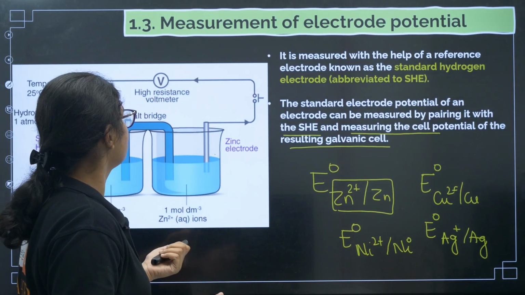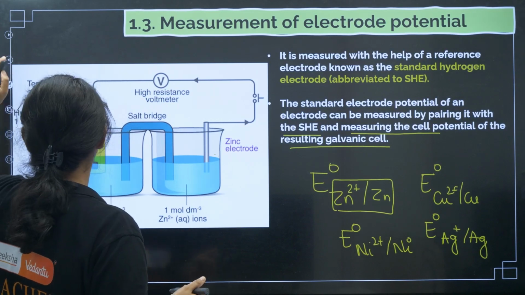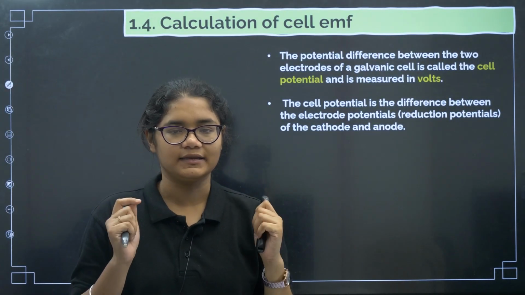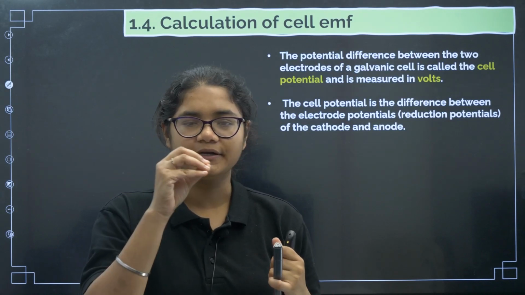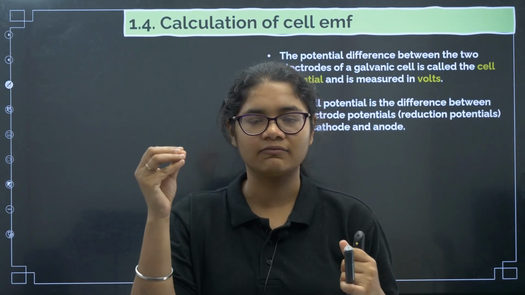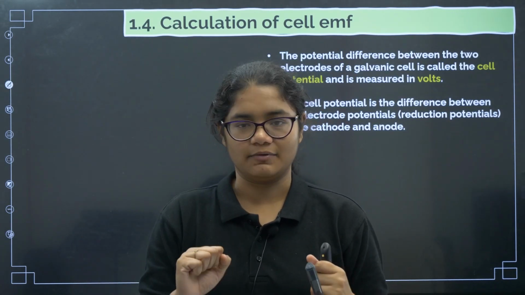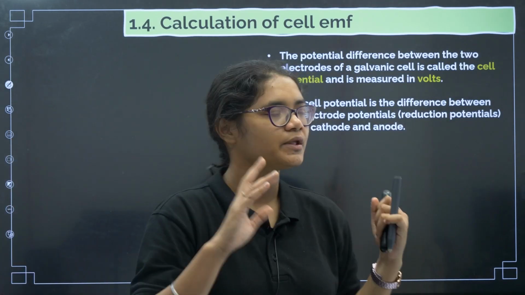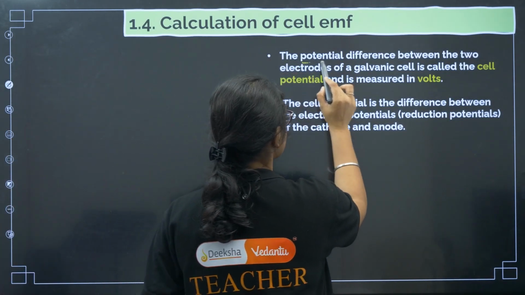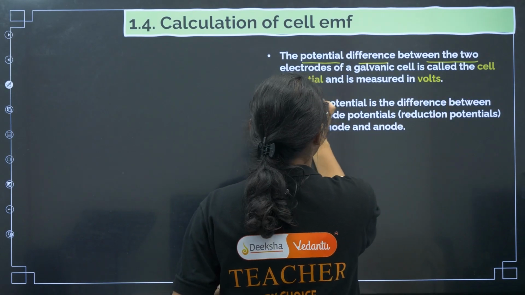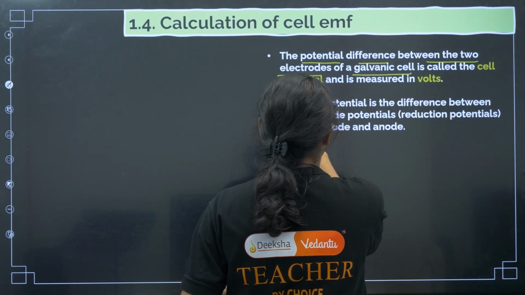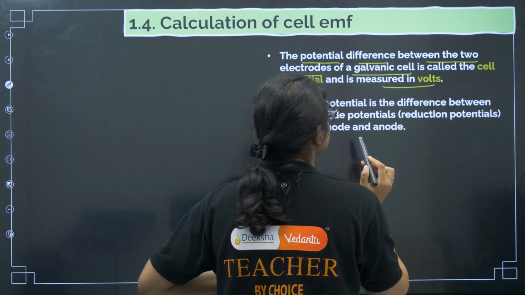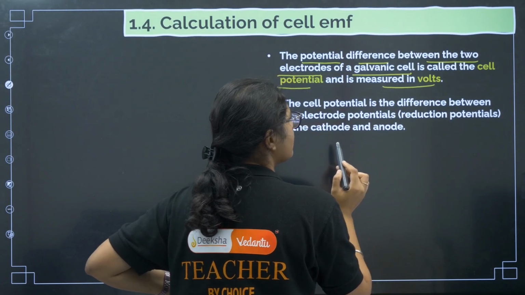Okay. Now coming to the next one, that is calculation of cell EMF. Now what is this cell EMF? You have seen many batteries, they will be written 5 volt, 2 volt, 3 volt, 10 volt, right? So what is this cell EMF? I told you there are two potentials, oxidation potential and reduction potential. So cell EMF is the potential difference between the two electrodes of a galvanic cell, which is called the cell potential and is measured in volts.